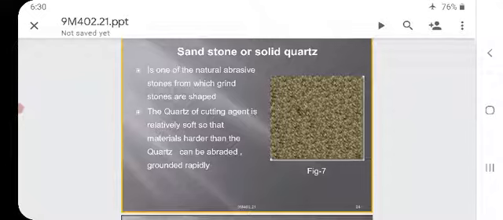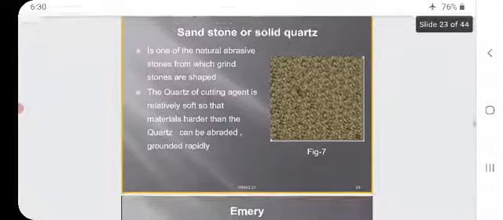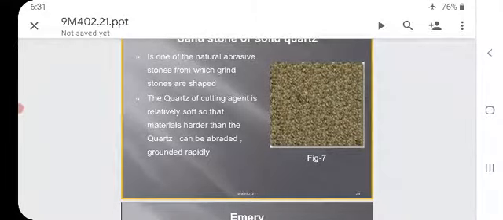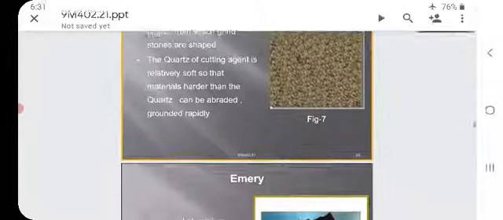The quartz cutting agent is relatively soft, so that material harder than the quartz can be abraded, ground rapidly.